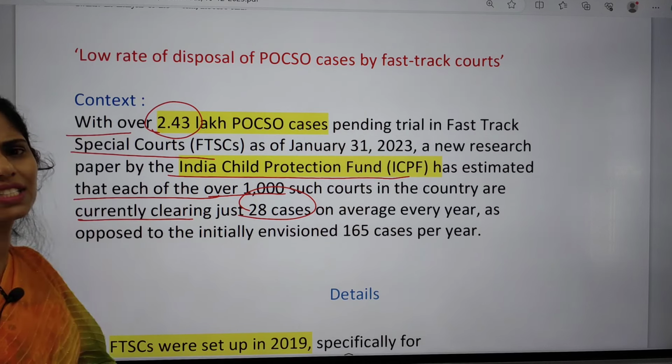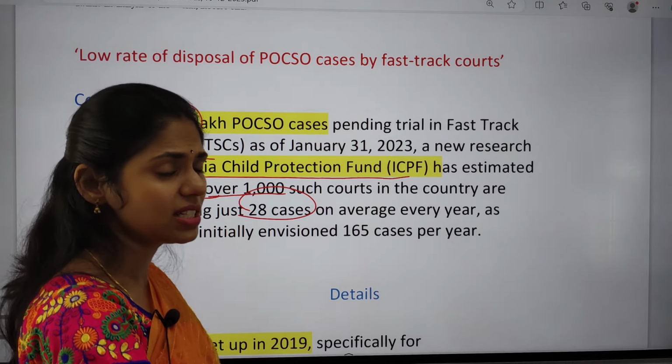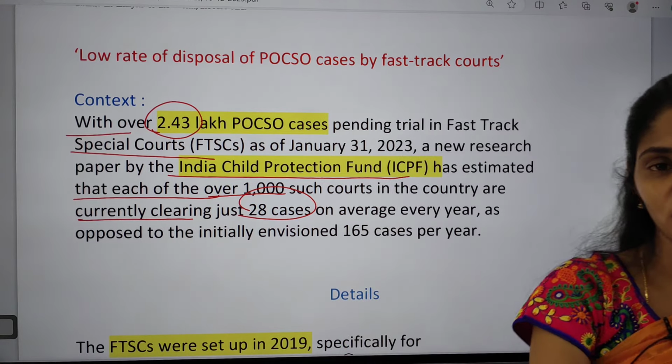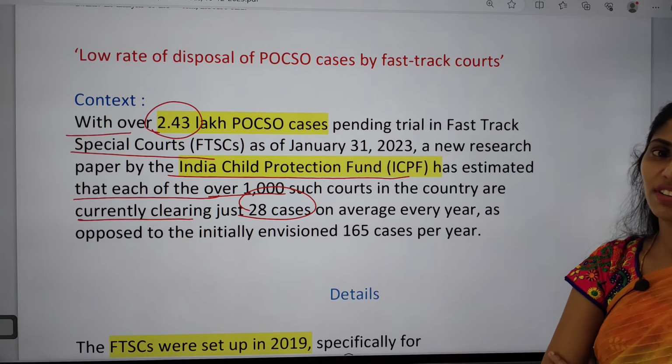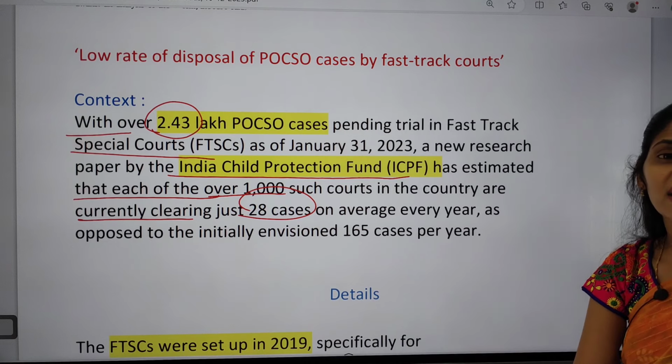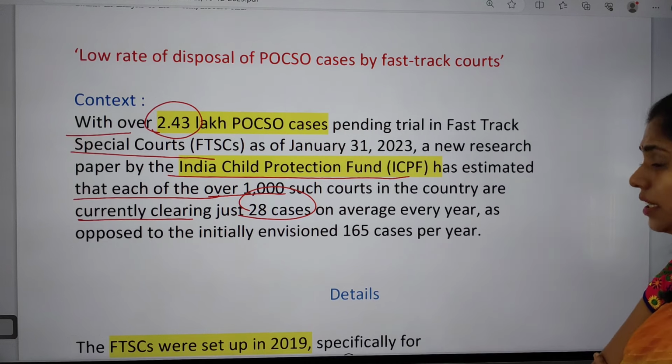The name itself says fast track courts, so there should be speedy disposal of justice, but now each is dealing with only 28 cases per year.